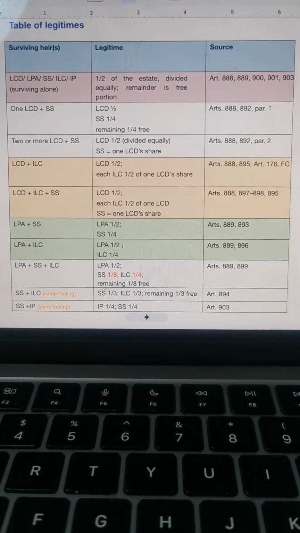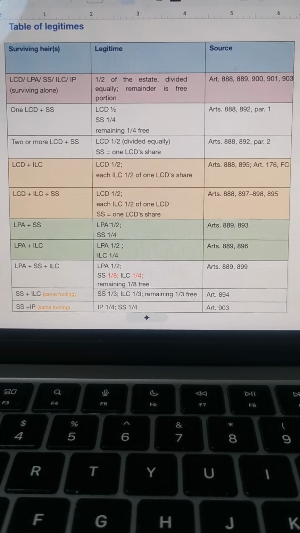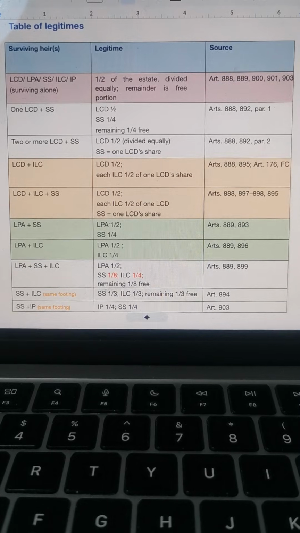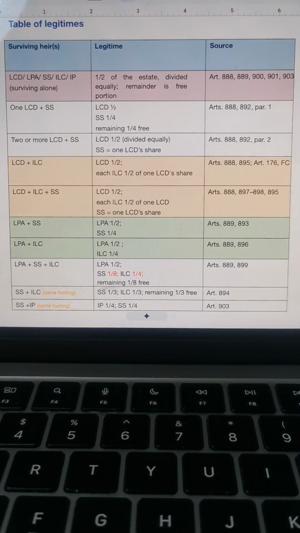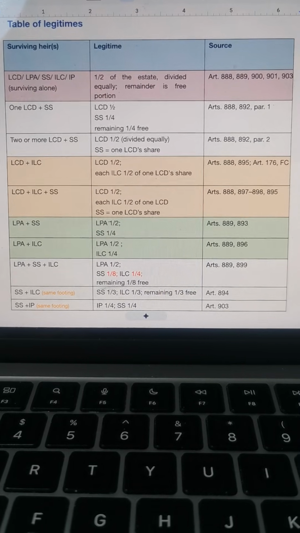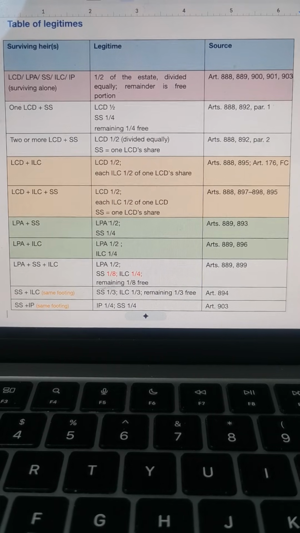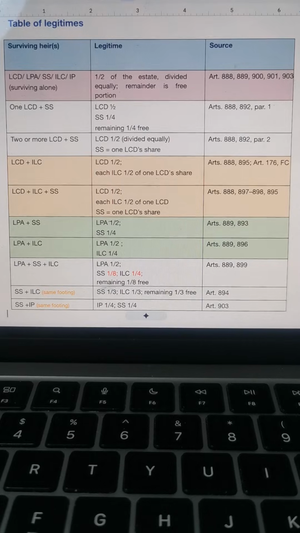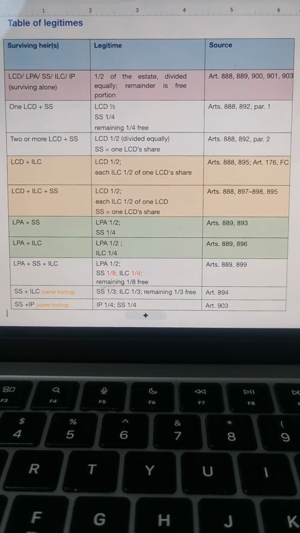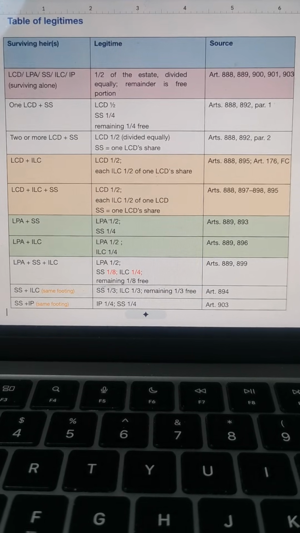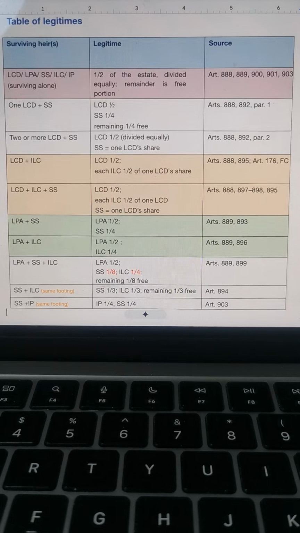Now, in the scenario with illegitimate children, if a legitimate child survives with illegitimate children, the LCD cannot be touched, fixed at 1/2. Each illegitimate child gets 1/2 of 1 LCD's share.